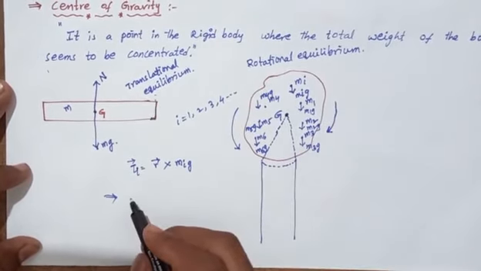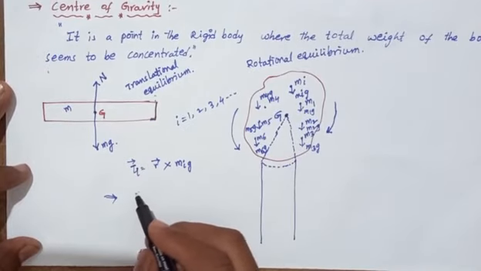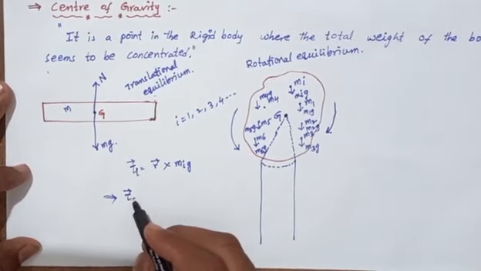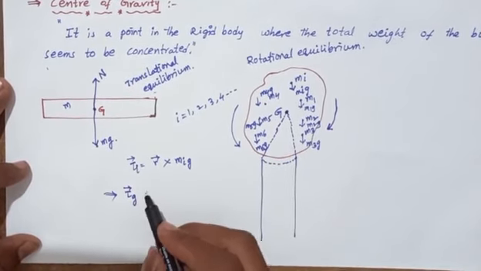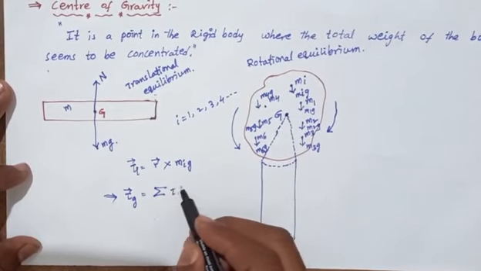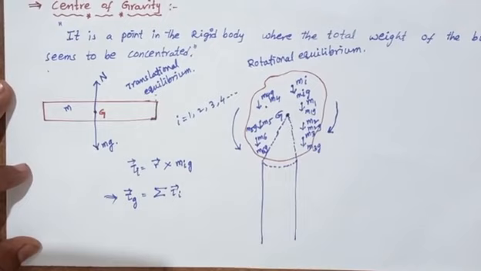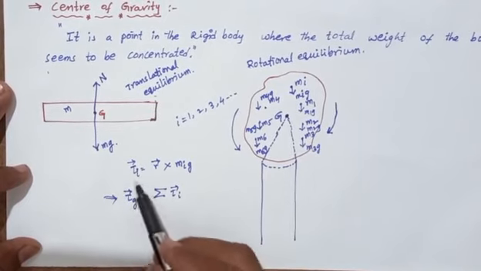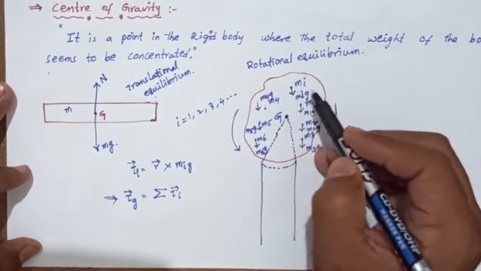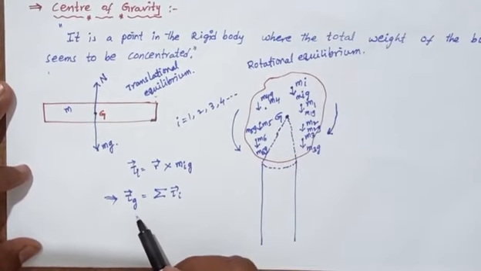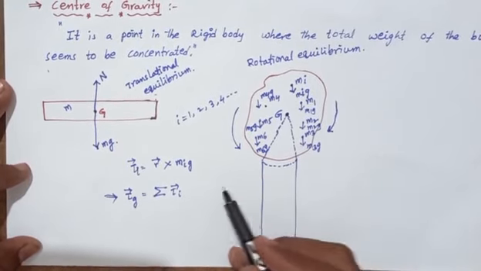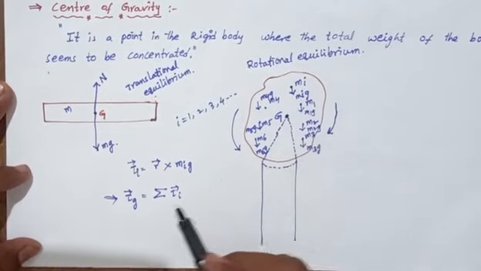Next, we have taken the total gravitational torque. The total gravitational torque equals sigma of the ith particle torque, because of the gravitational force. Only one particle we have taken. The total gravitational torque is the torque of all the particles.